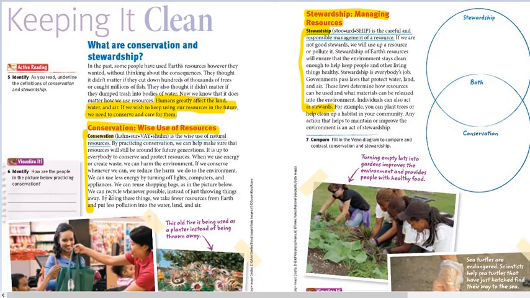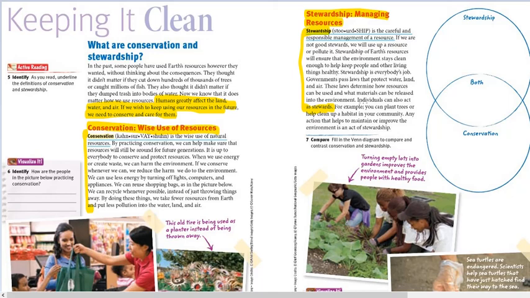If we want to keep resources for the coming generations, we should take care of our available resources now. So two methods are used in order to keep resources and preserve them, which is conservation for the first one. The second one is stewardship. They seem to be similar, but they are actually different.